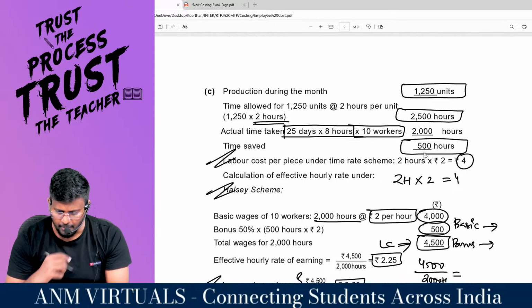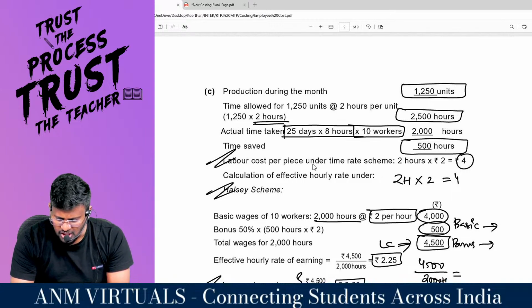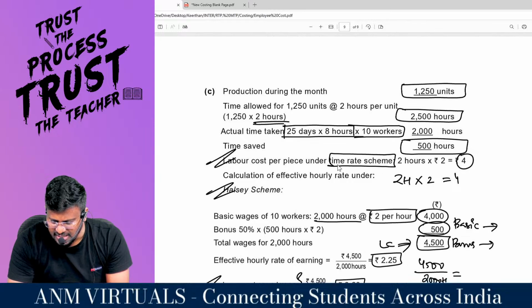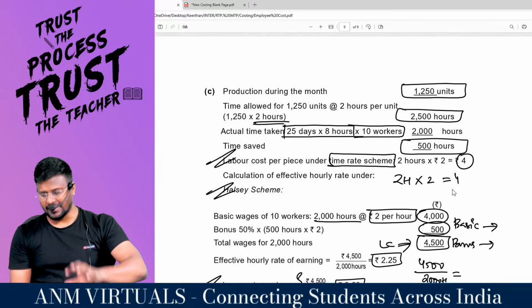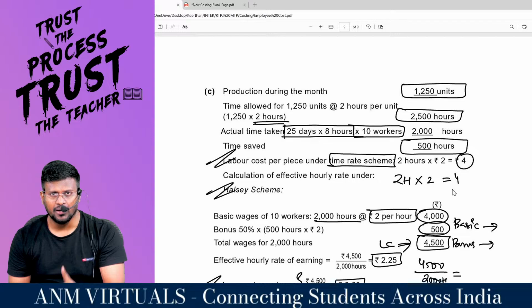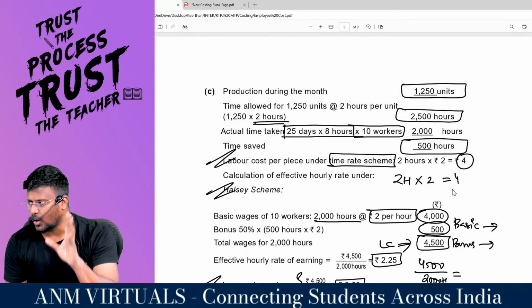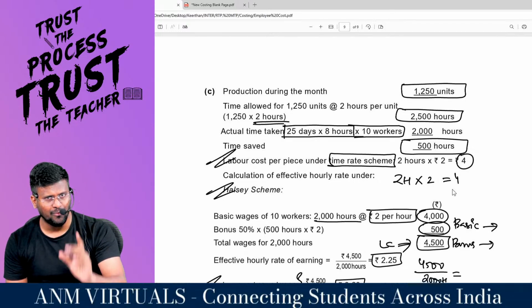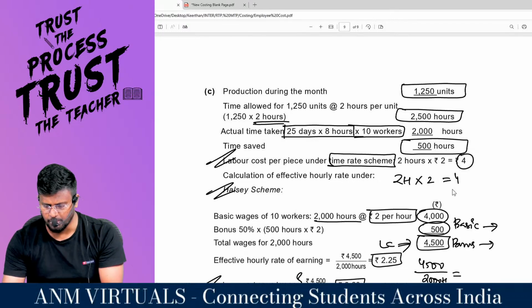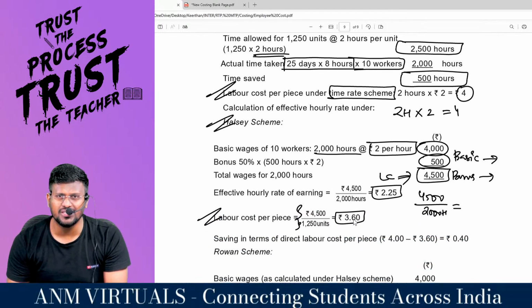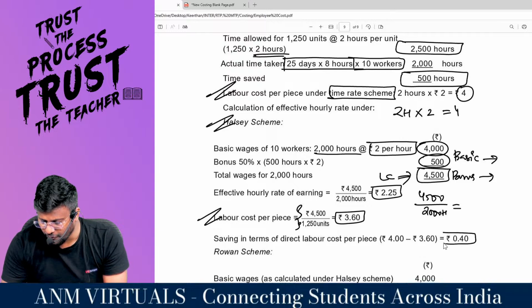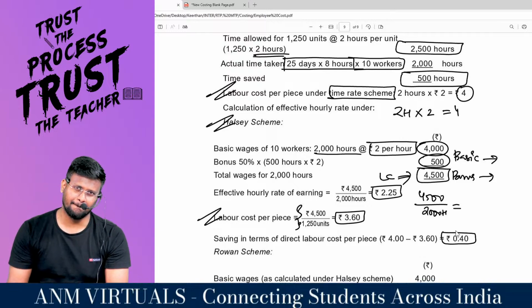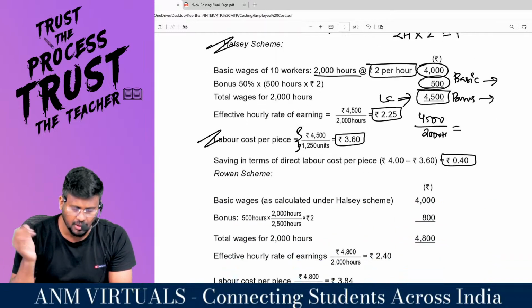Here, my dear lovable students, labor cost per piece under the time rate scheme is 4 rupees. For example, in order to manufacture 1 unit, 2 hours is required. Every hour 2 rupees you are supposed to pay. So 2 into 2 comes to 4. But here only 3.6 you are paying as per the Halsey. So you would have saved 40 paise. Getting it? That's it with regard to Halsey.